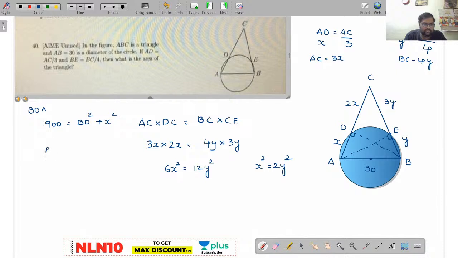Now BD is equal to root of 900 minus x square. Right, so see here, again you have to frame one more relationship here. How can you frame BD separately? Now see here, can I take BD value like this?